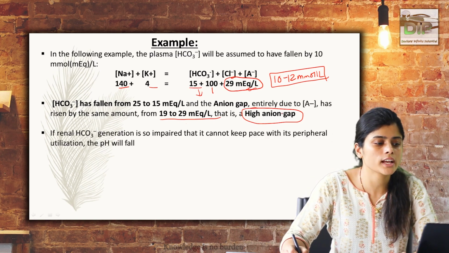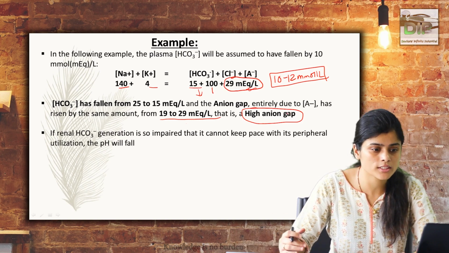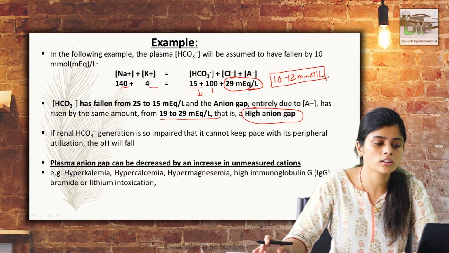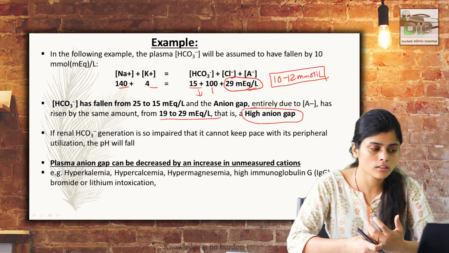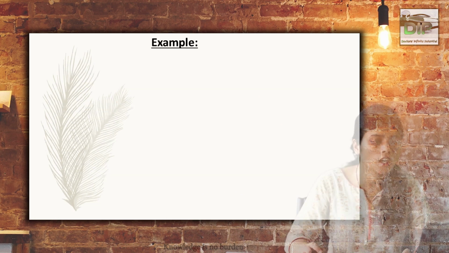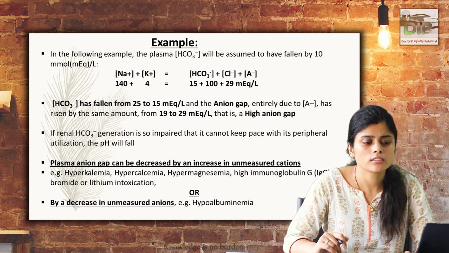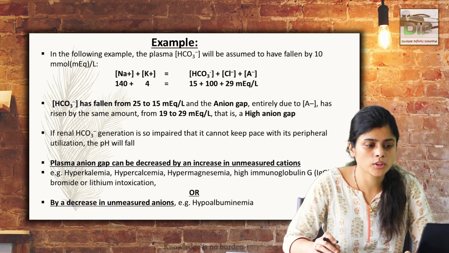So because more and more acid is there, and there is less bicarbonate to combat that acid, it causes pH to fall, leading to a condition known as acidosis. Your anion gap can be decreased in cases where there is a reduction in proteins like albumin, which causes a decrease in unmeasured anions. This is the cause where there is a decrease in your anion gap. Now we got to know about high anion gap acidosis, which can be remembered by the mnemonic MUDPILES.